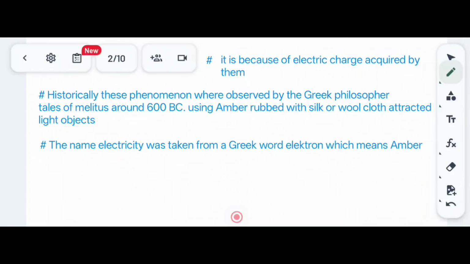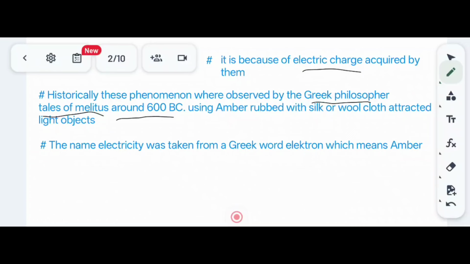Now we will see some historical basis for the charge. This phenomenon is because of the electric charge, the entity which causes all this. Historically, this was observed by the Greek philosopher Thales of Miletus around 600 BC.